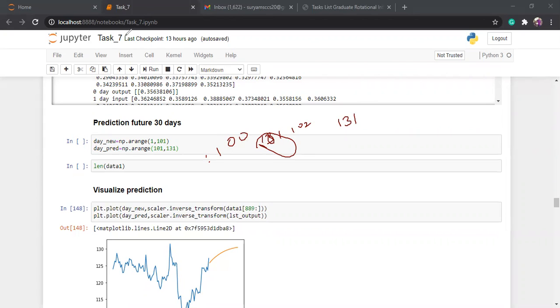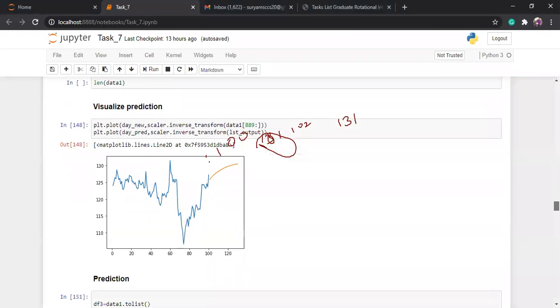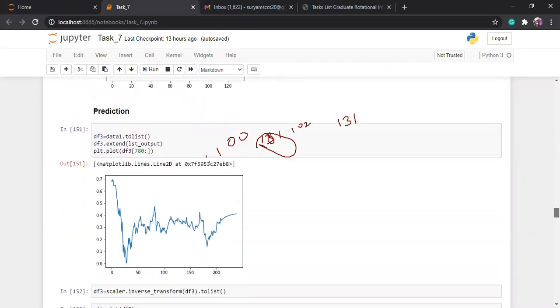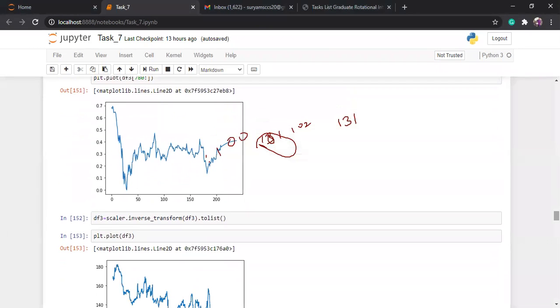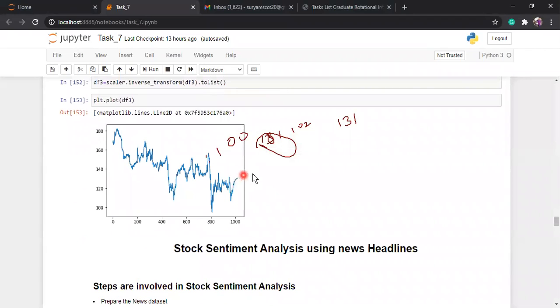After I visualize, that means after I predict my next 30 days of stock prices, I can visualize it, and our stock price will be smoothed. The model may not apply the transform method; after I apply the transform scaling method, your model will be smoothed. So in this project, we can predict the next 30 days in the future. What is the stock price? This is just imagined data, not real stock prices. This is our main objective, successfully done.